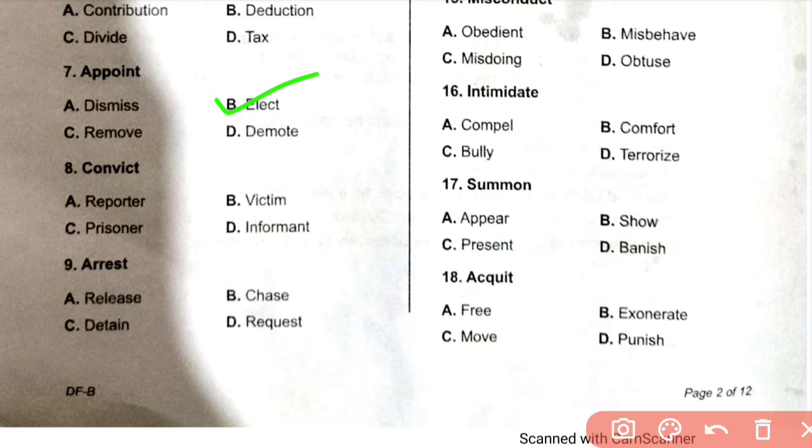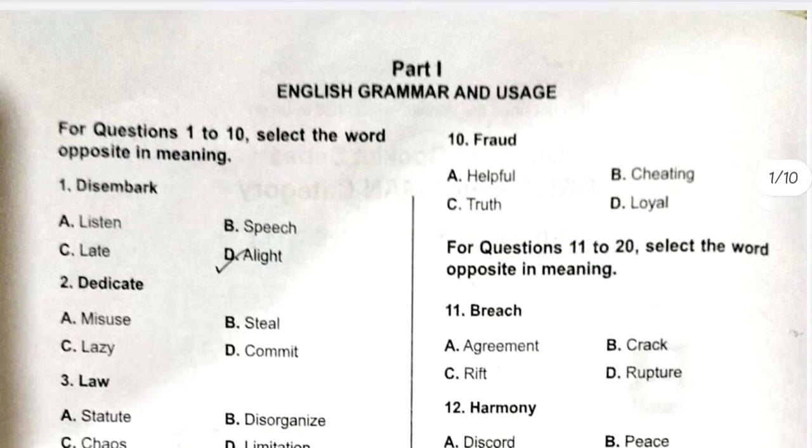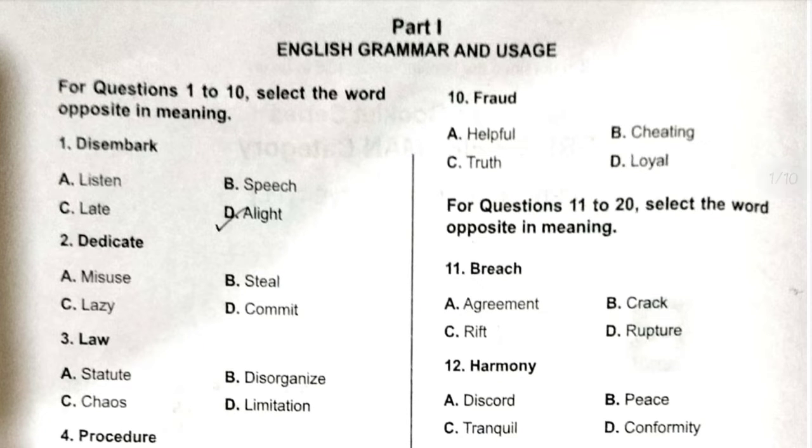Convict. This is a prisoner, a convict. Arrest. This is detain. Same meaning, detain. Arrest is detain. Okay. Number 10. Fraud. I think it is B. Fraud, it is cheating. 10B is the correct answer.